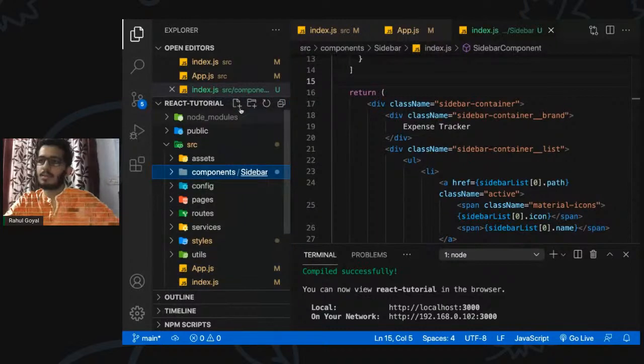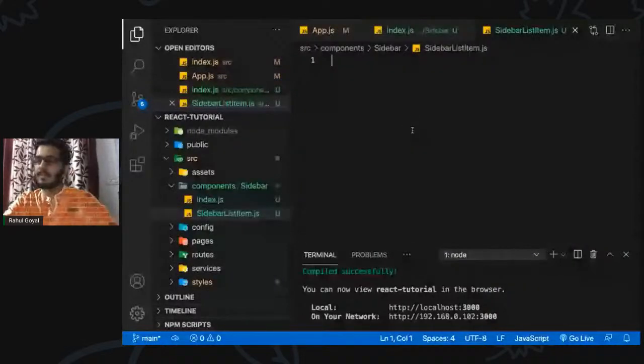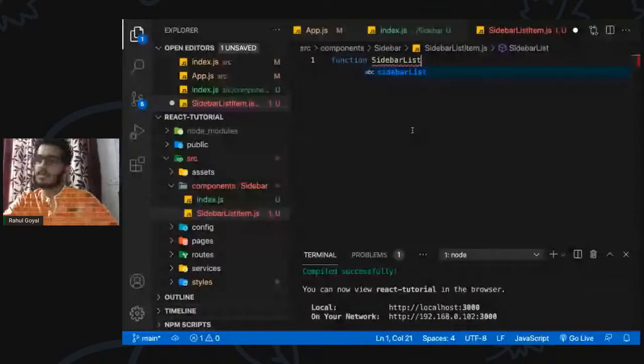Let's create another component, SidebarList, so that every item in the sidebar is taken from another component. We are just splitting the code into multiple pieces, and make sure the first letter of the name is uppercase.